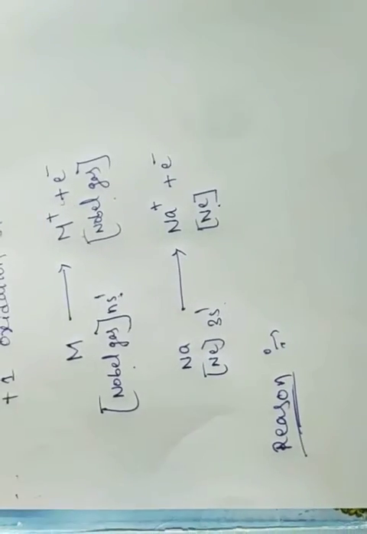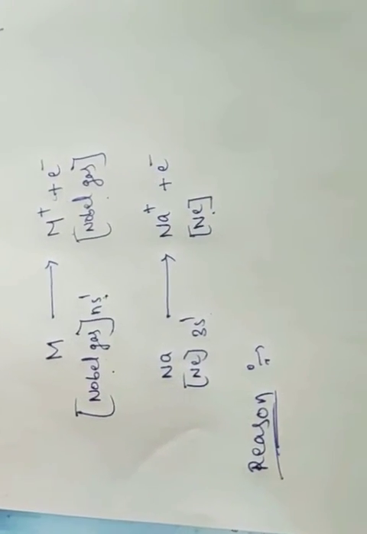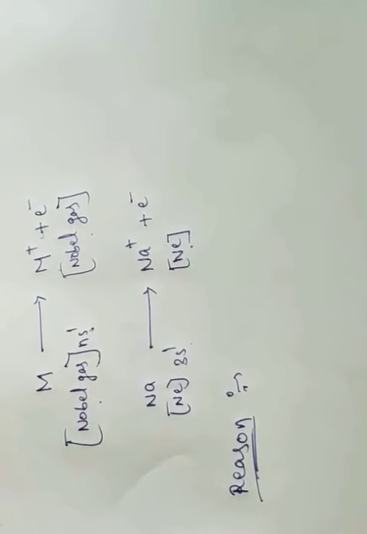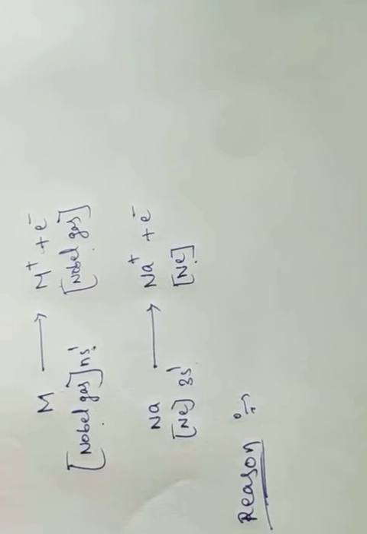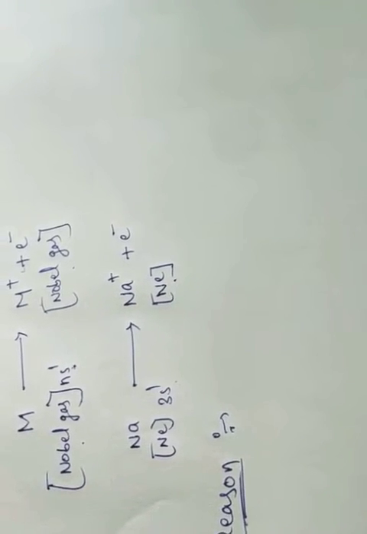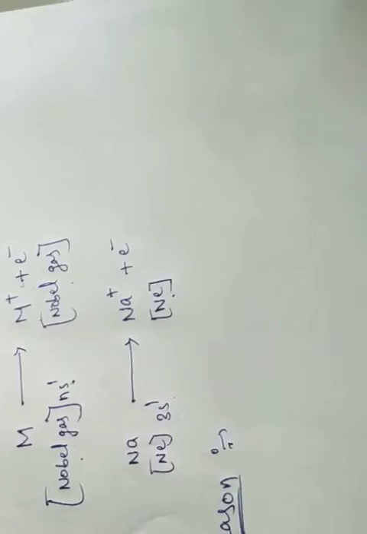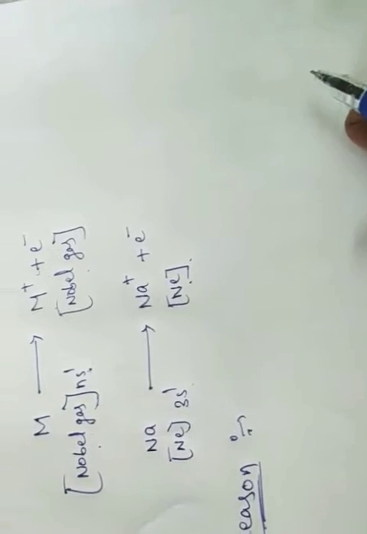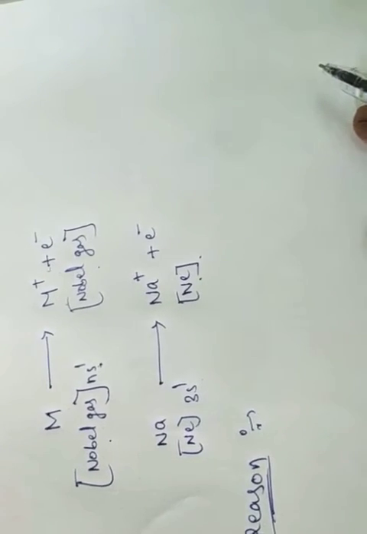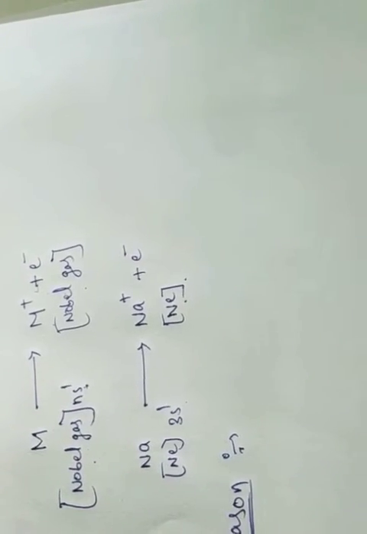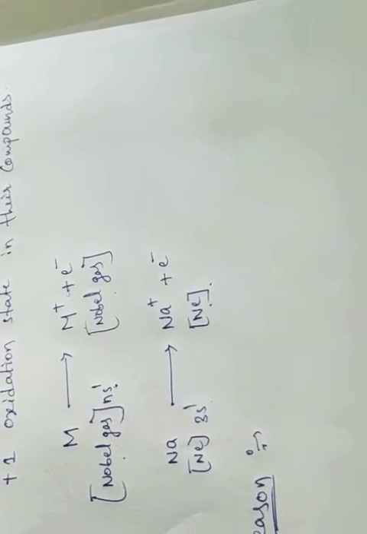What is the reason? Why do they lose their electron and get the +1 oxidation state? Alkali metals generally have low ionization enthalpies, and by losing the valency electron, these metals acquire the stable configuration nearest to noble gas. If it loses one electron, it gets the nearest noble gas configuration. That's why they are ready to lose the valency electron, because they get the stable electronic configuration, that is the inert gas or noble gas configuration.